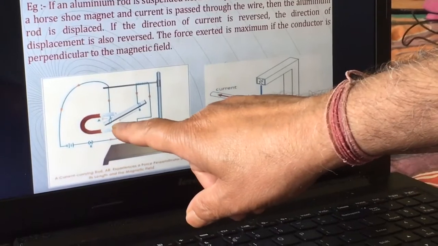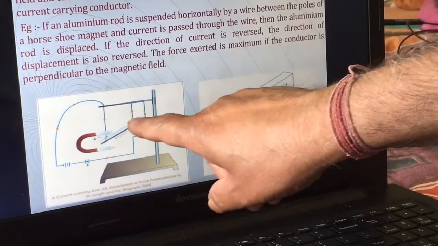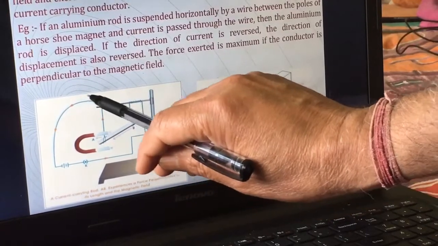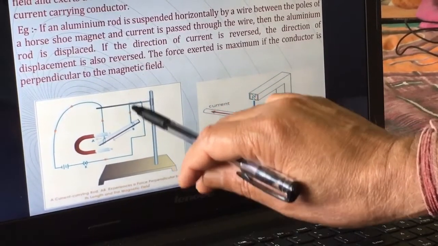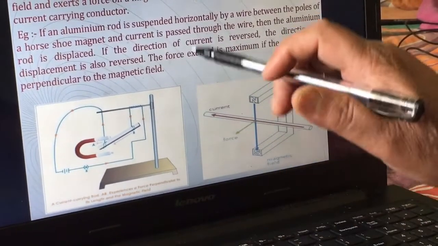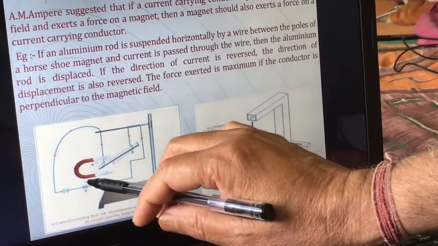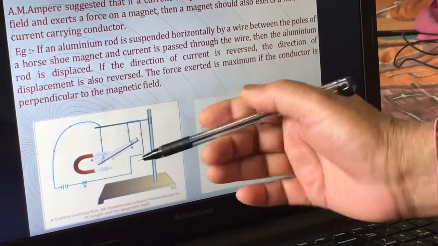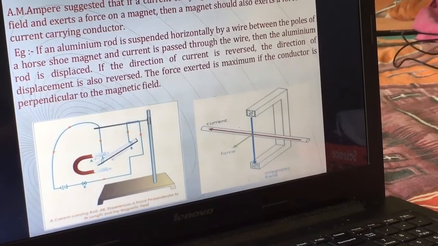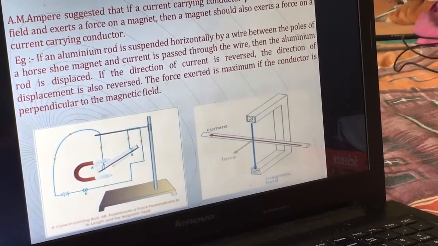Now see, children, it is a U-shaped magnet, that is called a horseshoe magnet, and AB is a conductor. That conductor is connected through wire and circuit. Am I clear? It is hung with a clamp also. Now when the switch is on, we find that the conductor is pulled toward the magnet, and when the direction of current is reversed, the conductor AB goes away from the magnet.